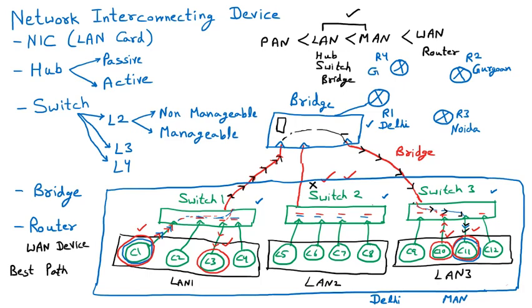Now we should know one thing, that these routers are also connected with each other. Let us suppose that router 1 is connected to router 4, which is connected to router 2 further. There is also a connection between router 1 and 3, and from router 3 to R2, and also a direct connection from router 1 to router 2.